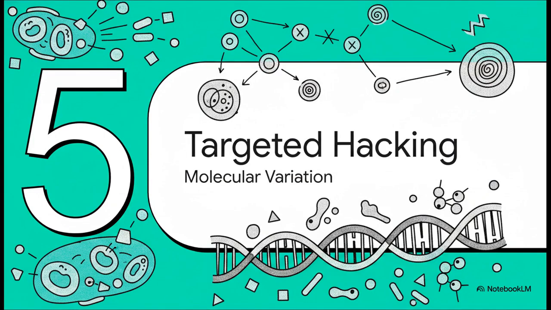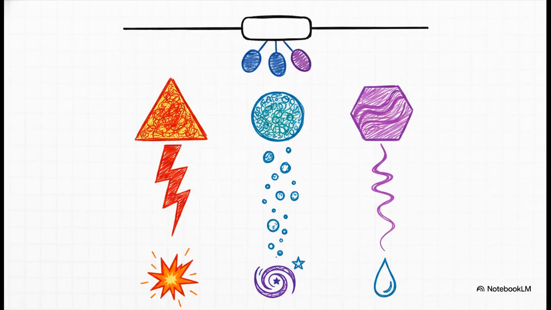Section 5. The key to targeted hacking, molecular variation. So how in the world can one GPCR system do so many wildly different things without constantly crossing wires? Well, the secret is elegantly simple. It's molecular variation in the alpha subunit of the G protein itself. Because there are different types of these subunits, like different molecular flavors, if you will, each specific receptor can couple to a very distinct, isolated intracellular signaling pathway. It's the exact reason an asthma inhaler opens your lungs but doesn't accidentally block your pain receptors.